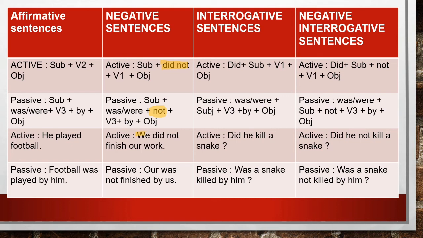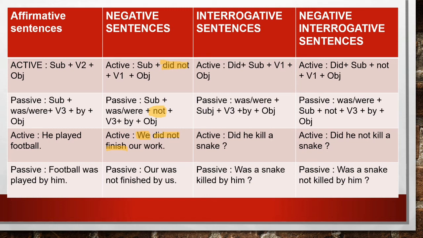For example, we did not finish our work. So we is the pronoun used here. Did not, as per the rule given to you in active voice, and then finish our work. So our work was not finished by us. Next one is interrogative.